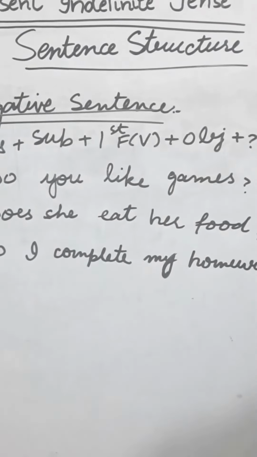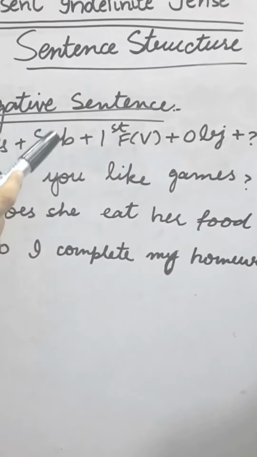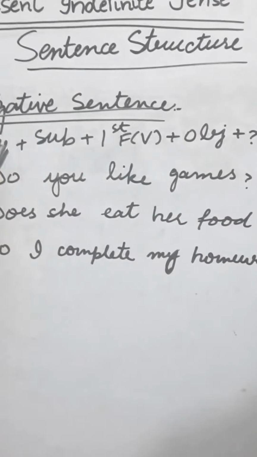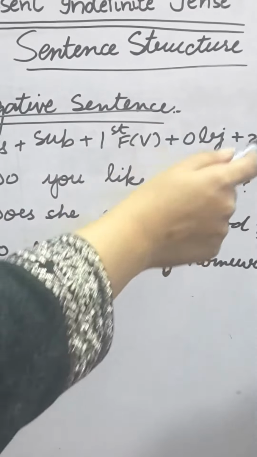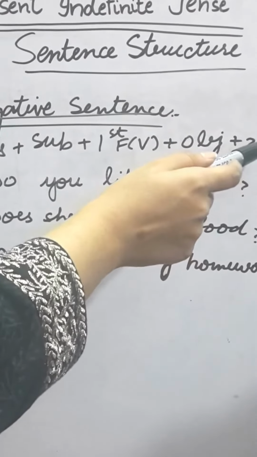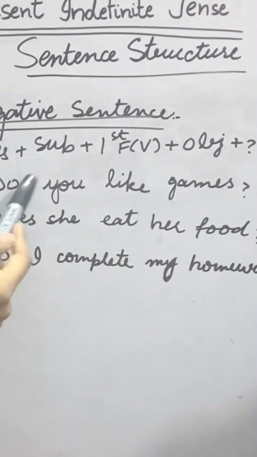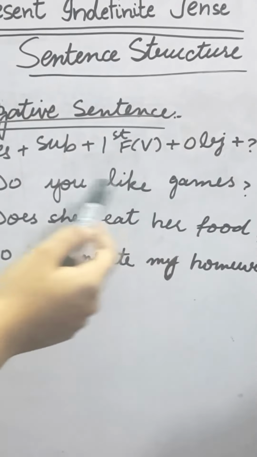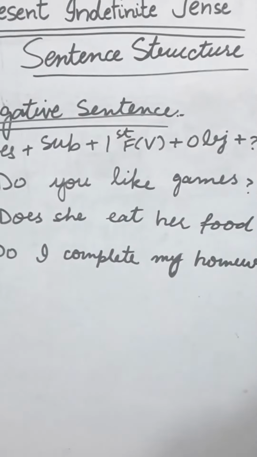Finally, there comes the interrogative sentence structure. In this, we have to mention do or does according to the need of the subject, as I've told you earlier. Then comes the subject, then the first form of verb, then the object, and then we'll use a question mark to show the question. Examples I mentioned here: Do you like games? Does she eat her food? Do I complete my homework?